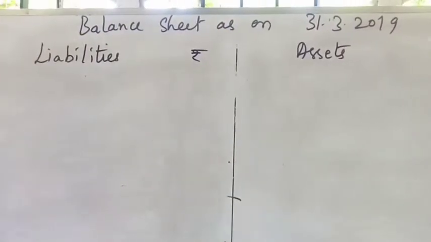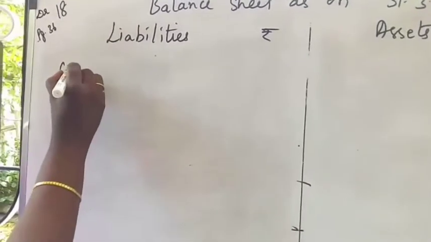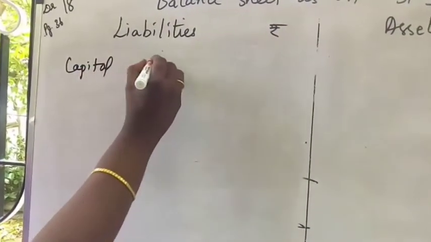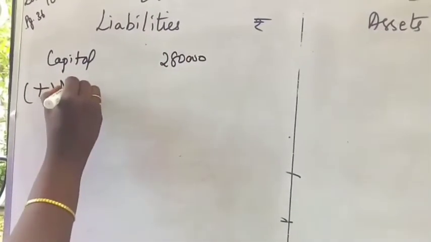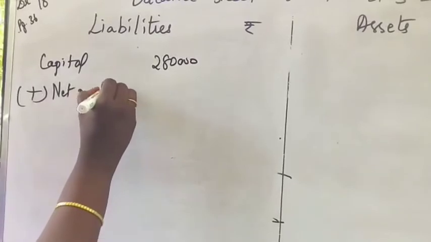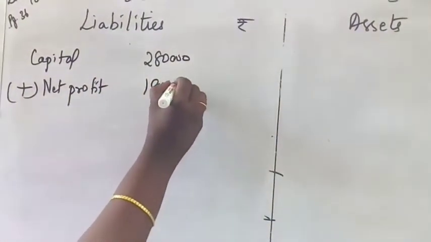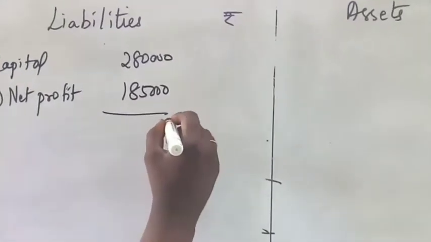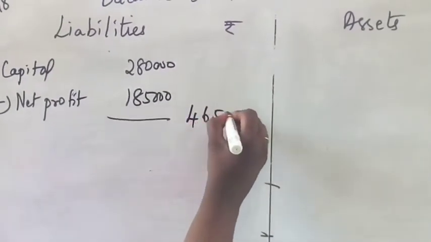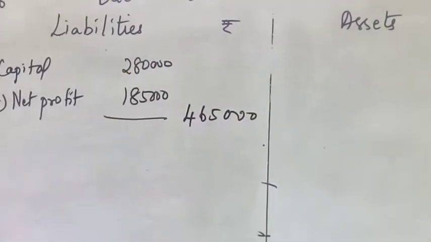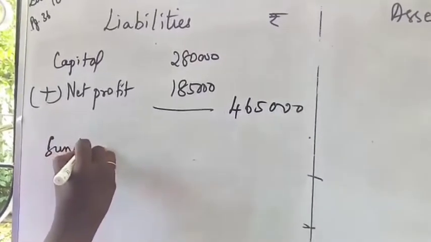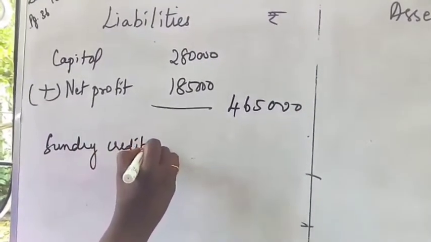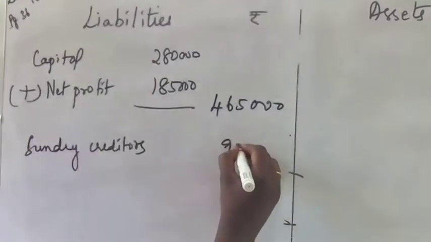Next we have to prepare the balance sheet. Now capital is given in the question as 2,80,000. And then you have to add the net profit. Net profit, what we found out is 1,85,000. And then in this question drawings is not given, so you add together and write in the outer column. And then next one is sundry creditors. Sundry creditors is given in the question as 90,000.